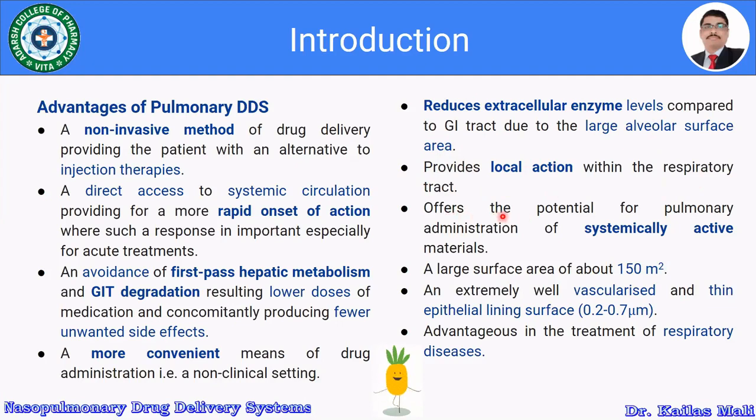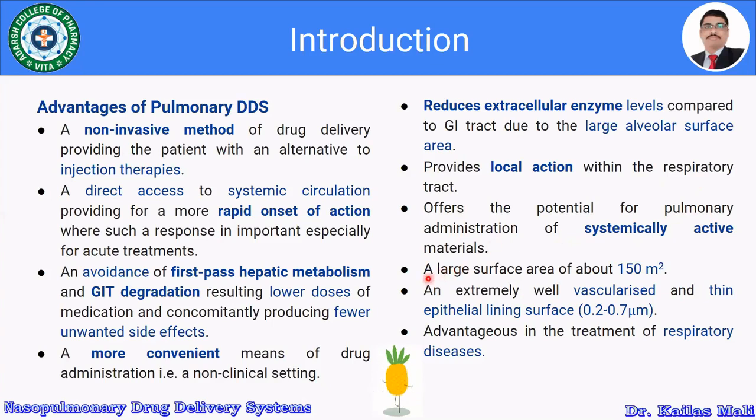It offers the potential for pulmonary administration of systemically active materials. Whatever the drug is, if we give it by the pulmonary route, it is going to be absorbed into the systemic circulation, and thereafter it is going to elicit its pharmacological action.